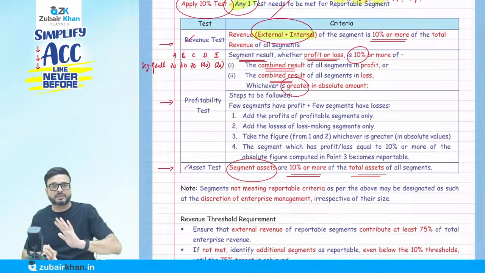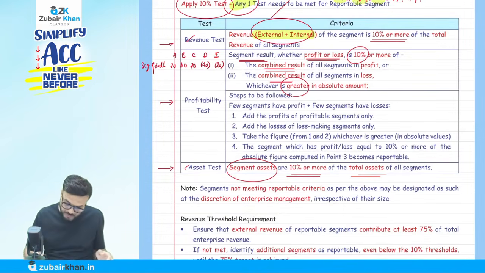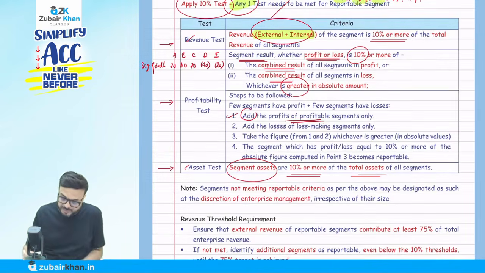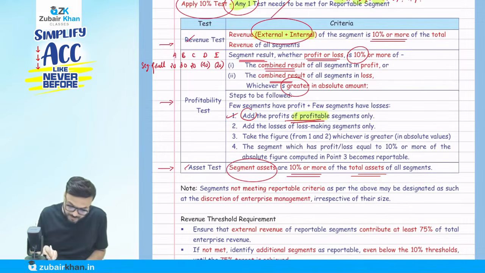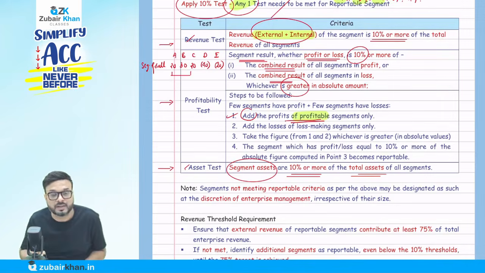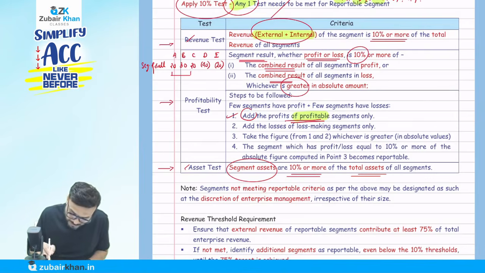Let me explain one by one. Segment result means profit or loss. Three are profit, two are loss. Step number one, they say add the profit of all the profitable segments. How much is the profit? Only the profitable segments. We have three profitable segments. How much is it? 20 plus 30 plus 20. That will come to 70. So let me write it down here.